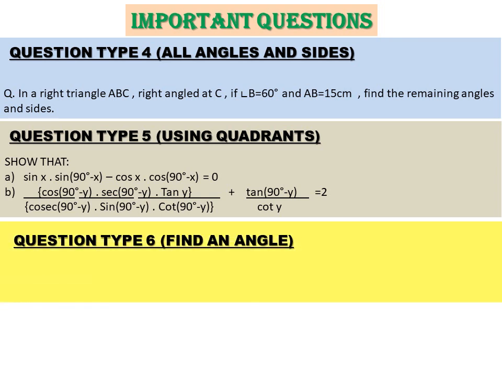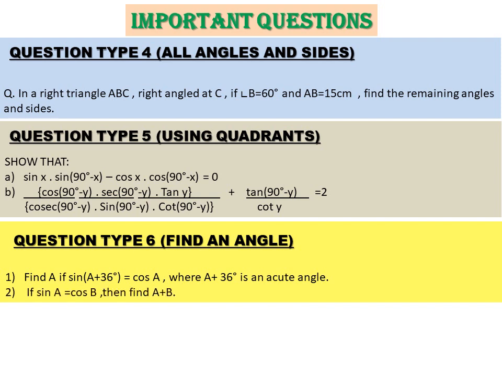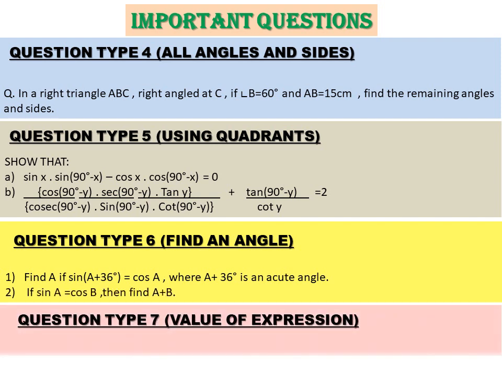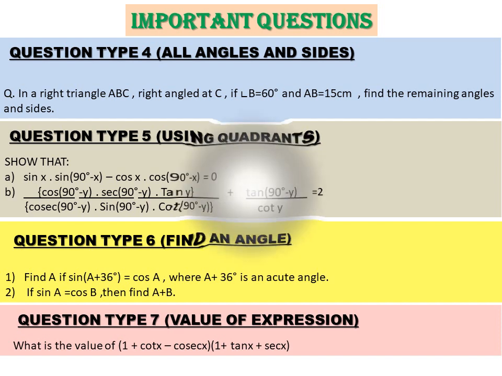Next type is find an angle. Means if you need to find a single angle, and equation kind of questions are given to you, then how you are going to solve that. Next type is value of the expression. If you need to find the value of an expression given to you, how you're going to find it.